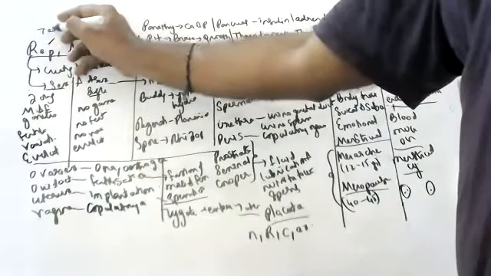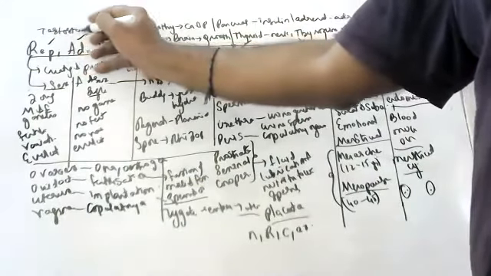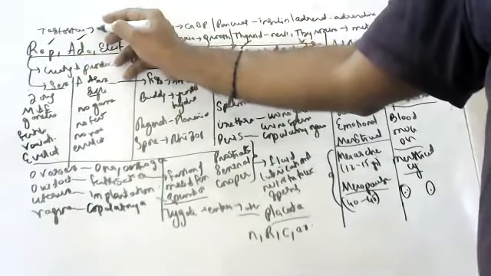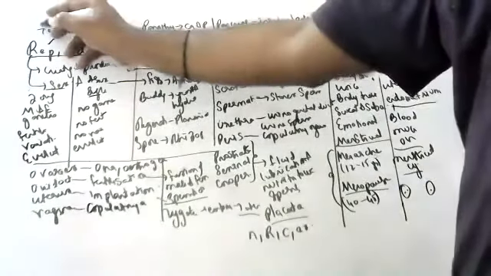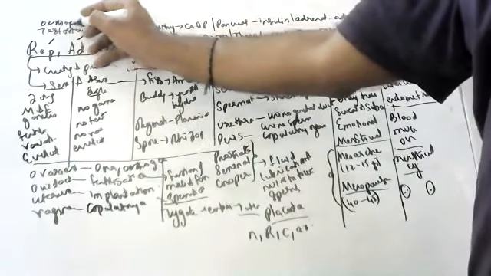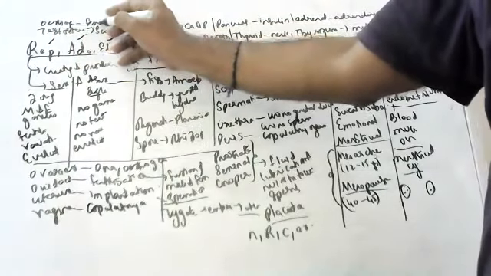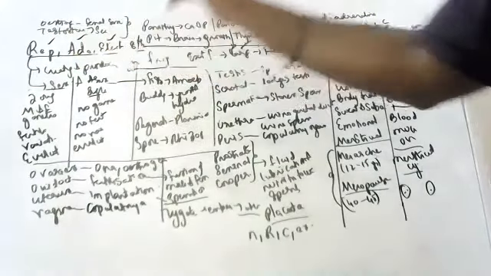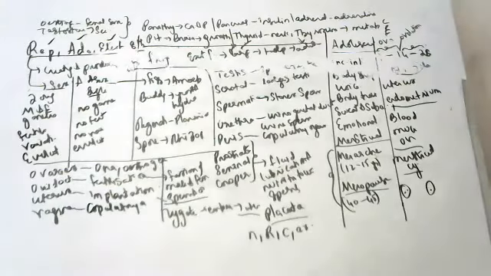Testis secretes the testosterone hormone, which helps in getting secondary sexual changes. All the secondary sexual characters are observed because of testosterone. Next, estrogen. The estrogen hormone brings up female secondary sexual characters.